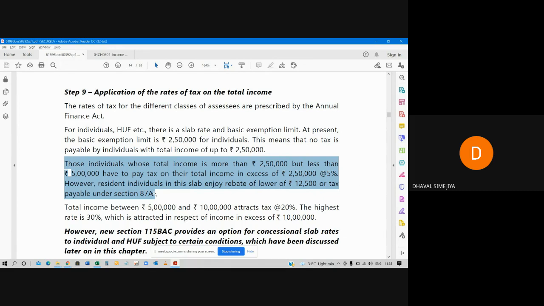However, resident individuals in this slab enjoy rebate of lower of 12,500 rupees or tax payable under section 87A, whichever is lower. Here it is written whichever is lower means lower of 12,500 or tax payable.